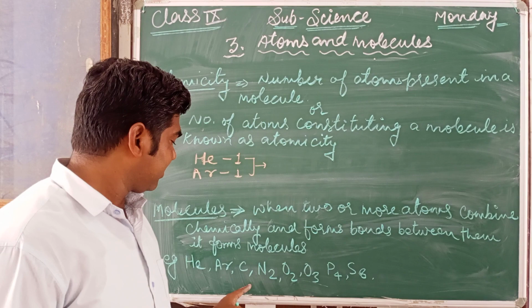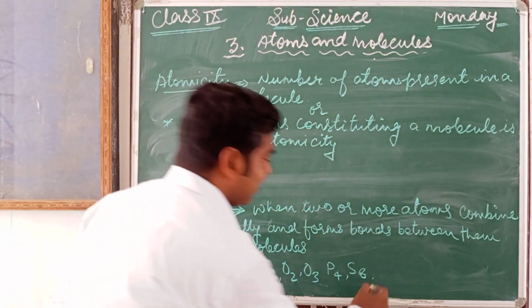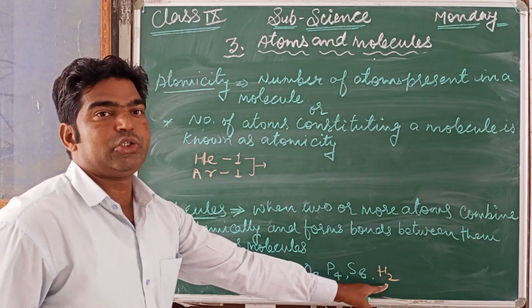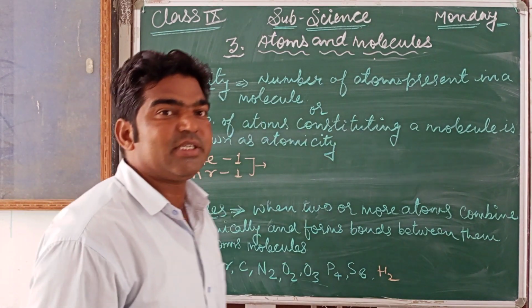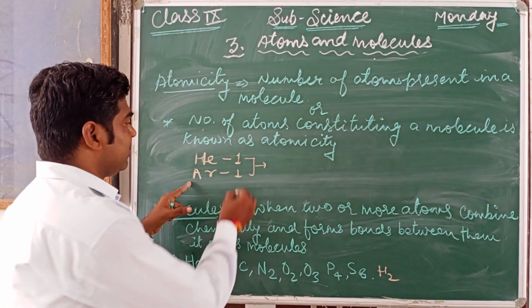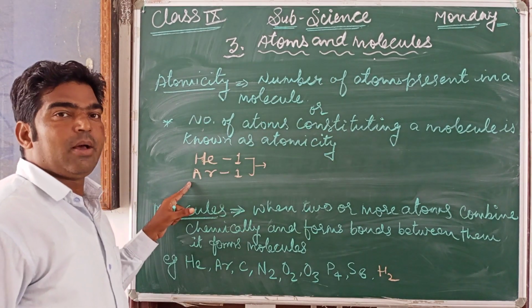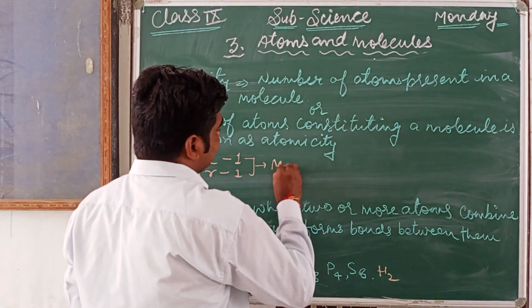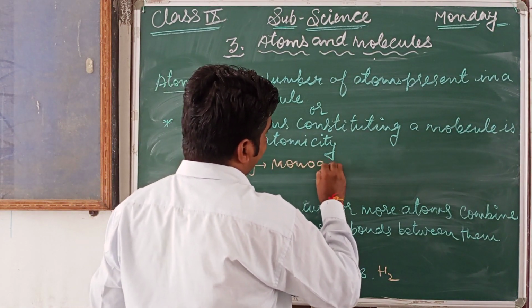Hydrogen we can write like this, H2. So the number of atoms in hydrogen is what? 2. So it's diatomic. If the number of atoms present in a molecule is 1, then it is considered monoatomic.